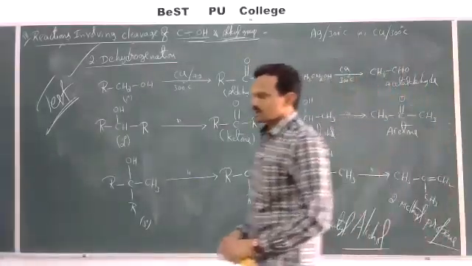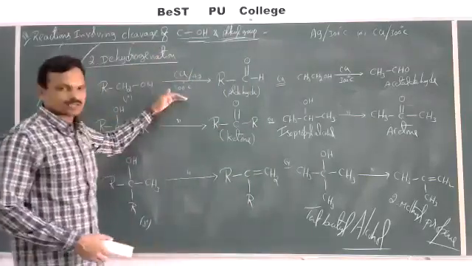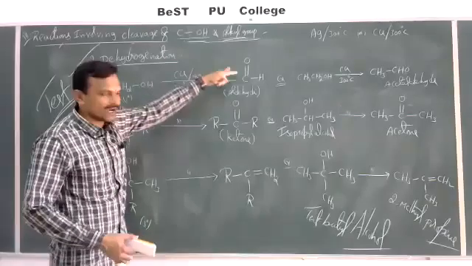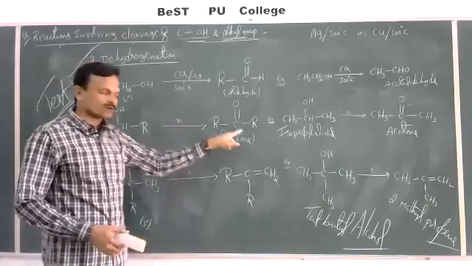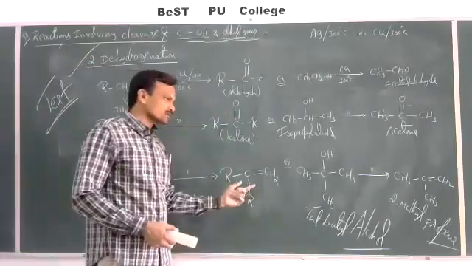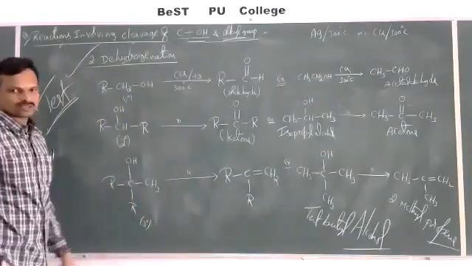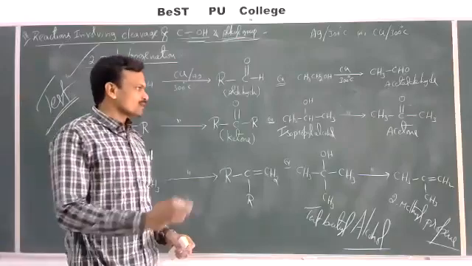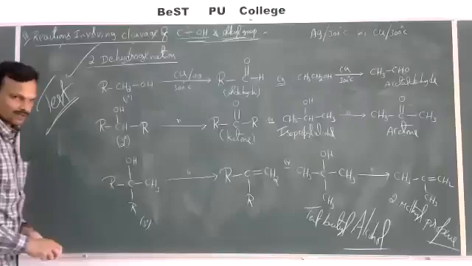How to distinguish them? If an alcohol is treated with copper at 300 degrees Celsius, if you get aldehyde as the product, that is a primary alcohol. If you get a ketone as the product, that is a secondary alcohol. If you get alkene as the product, that is a tertiary alcohol. So this dehydrogenation reaction is used as a test to distinguish primary, secondary, and tertiary alcohols.